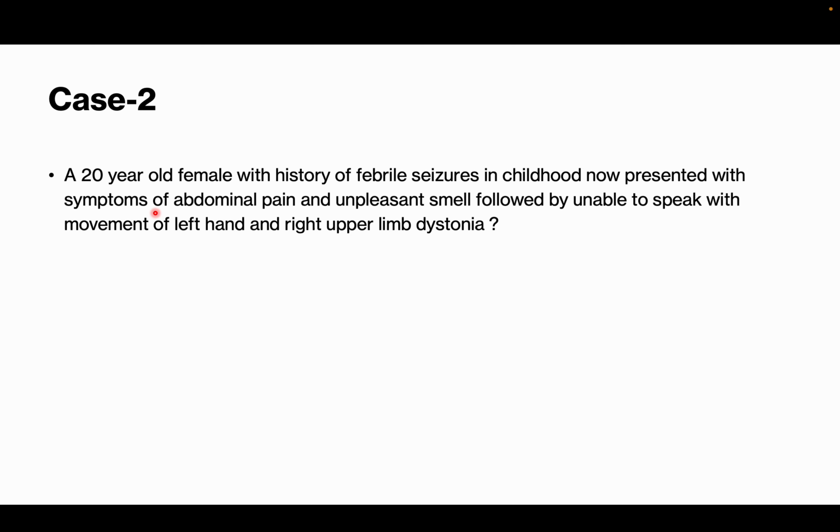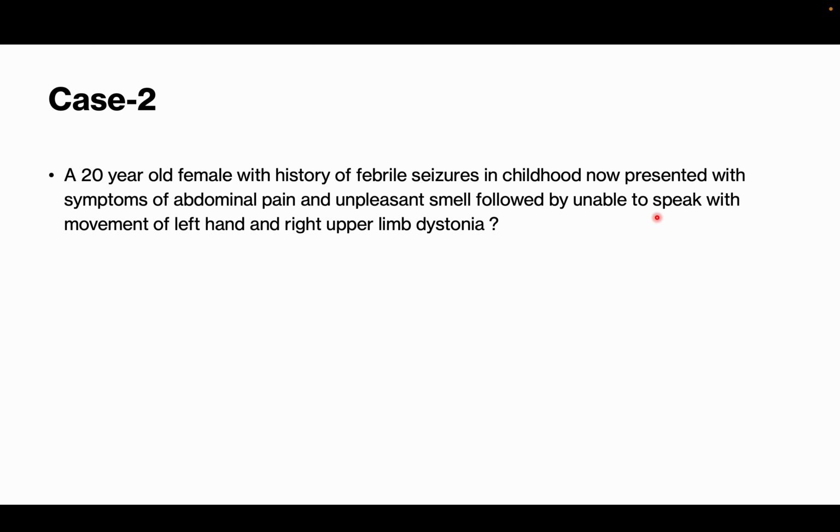Generally, auras are most commonly seen in the case of mesial temporal lobe epilepsy. Mesial temporal lobe epilepsy is where we commonly see auras, especially the autonomic auras and the olfactory auras, because of the olfactory function of the temporal lobe. That is why these auras are most commonly seen there. So generally this started with an abdominal pain, which is an autonomic aura, followed by an unpleasant smell, that is also olfactory. Then he was unable to speak.